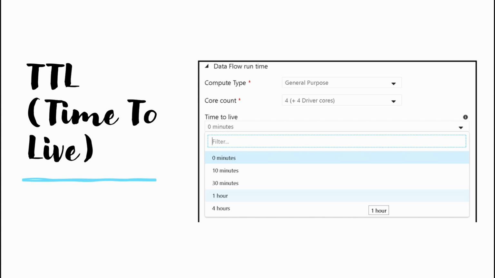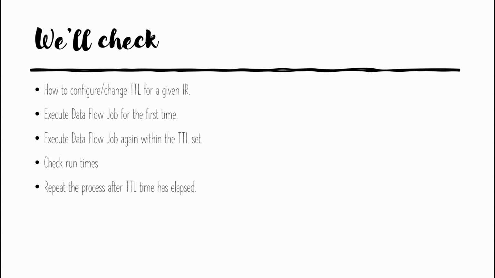We will see how, if we set this property to say 10 minutes, that affects the overall performance of the data flow. The expectation is that the time for the execution should come down. So we will see that, we'll do a practical on that.